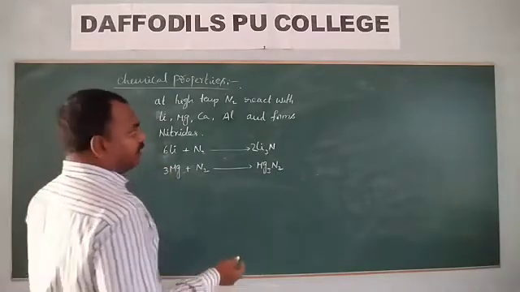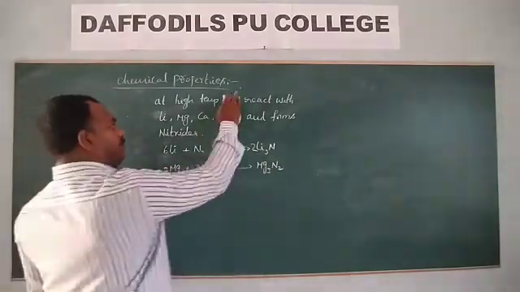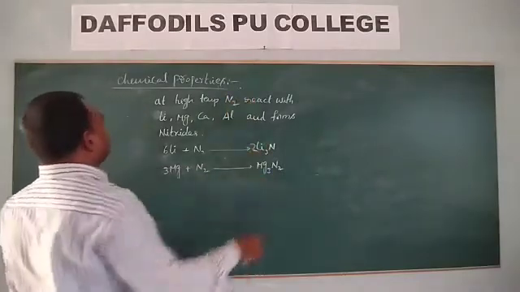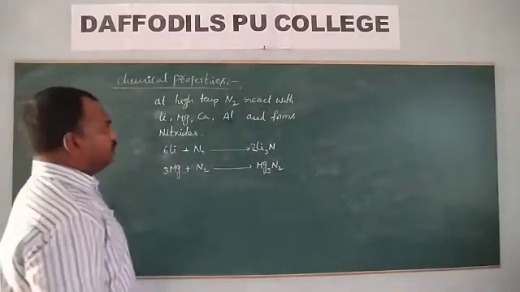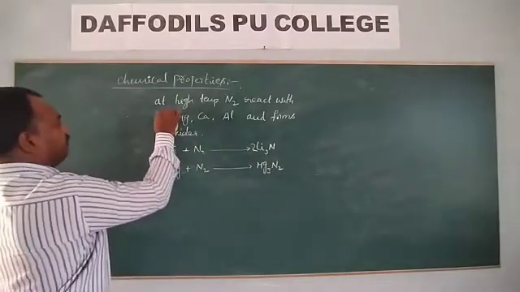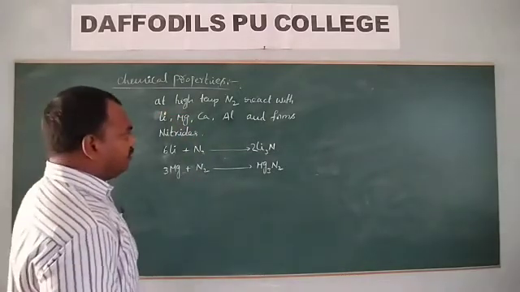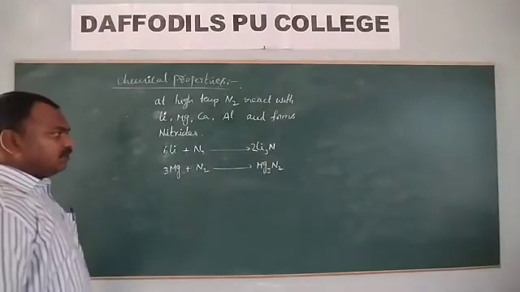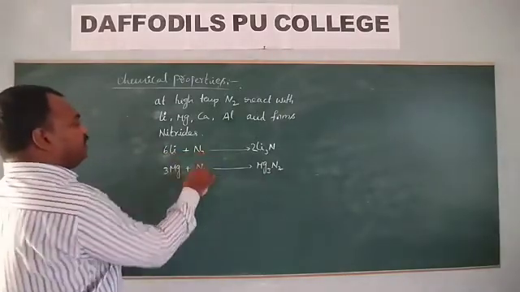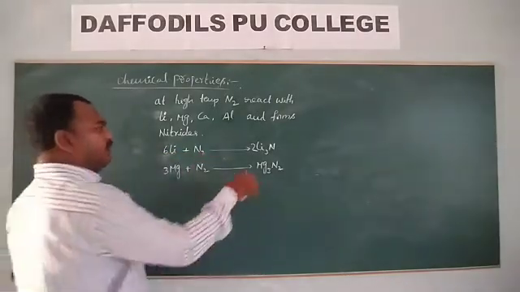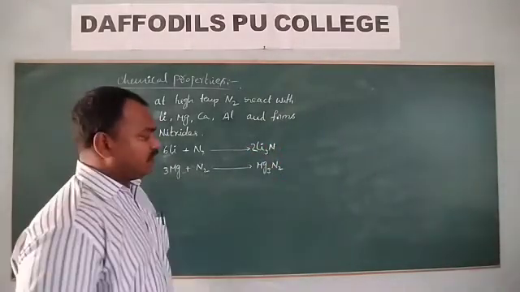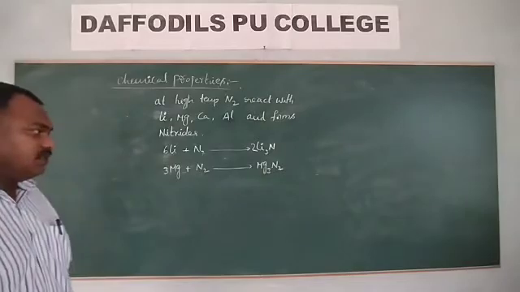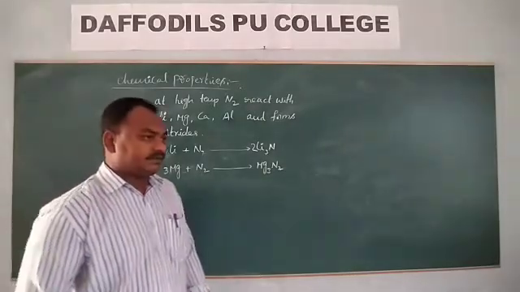When aluminum reacts, it gives aluminum nitride. So at higher temperature, nitrogen reacts with lithium, magnesium, calcium and aluminum and forms the nitrides.